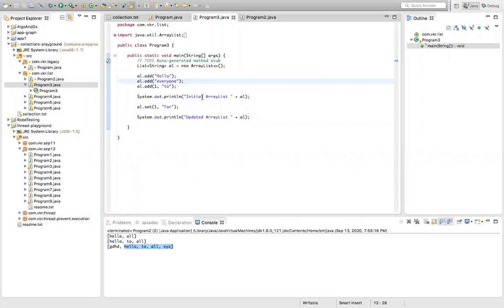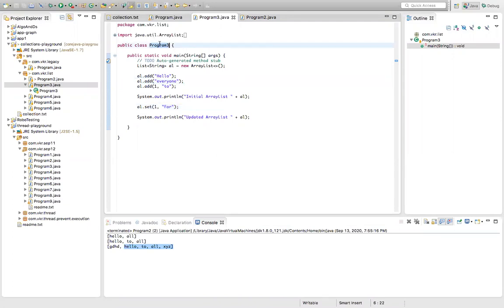Now here, after adding the elements, if you want to update the elements, like we already added elements to the array list, and I want to change the value at the 0th index or first index, or any other index, how do we change the values? We have the set method. Let's go and see.